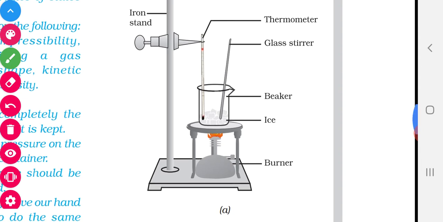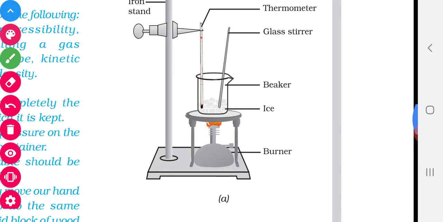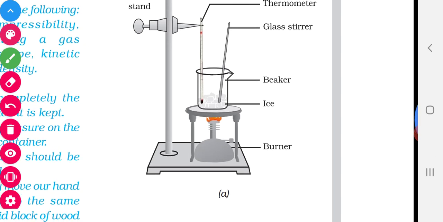Okay, so why are we applying the temperature? Temperature means we are applying heat energy, isn't it? So we are supplying the heat energy. What will this heat energy do? Come, see the ice. The particles are tightly packed, so there will be greater forces of attraction. This force of attraction should be broken, or somewhat loosened. Then only they will be converted into liquid, isn't it?